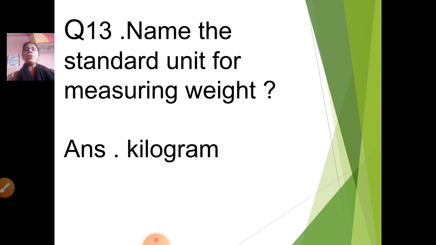All the questions you are going to write in your notebook, and you are going to write the answer also. Okay, now you know the answer, so try and write the answer by yourself, because in the exam I am going to ask all these questions. Maybe in the form of true or false, maybe in the form of filling the blanks. You have to be very thorough with this.